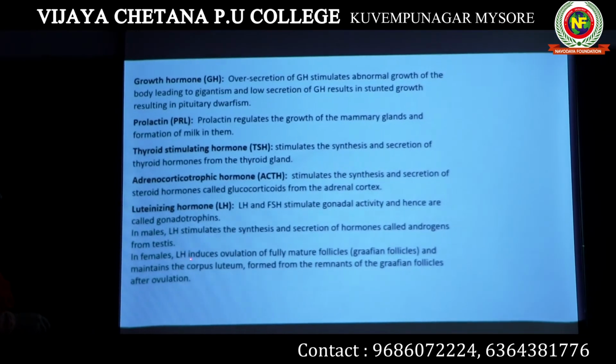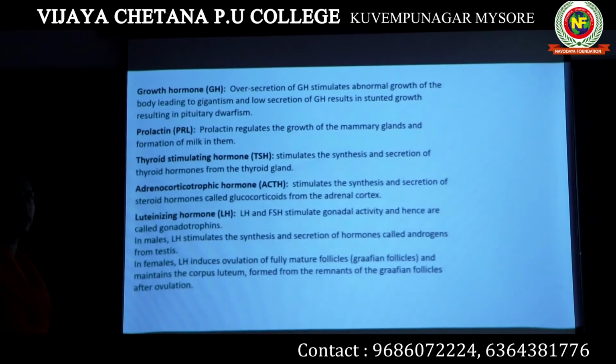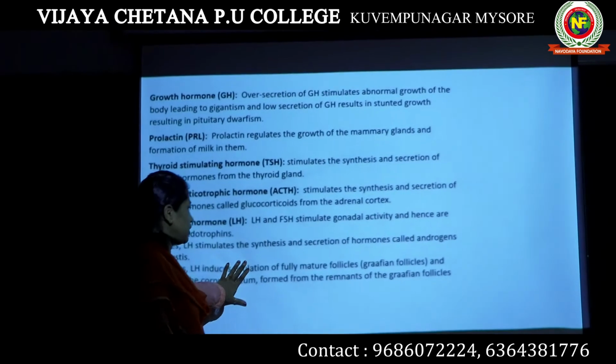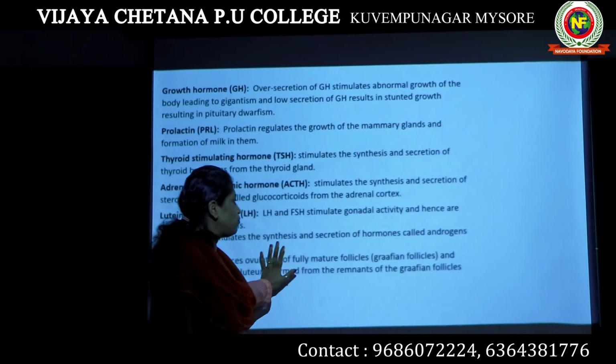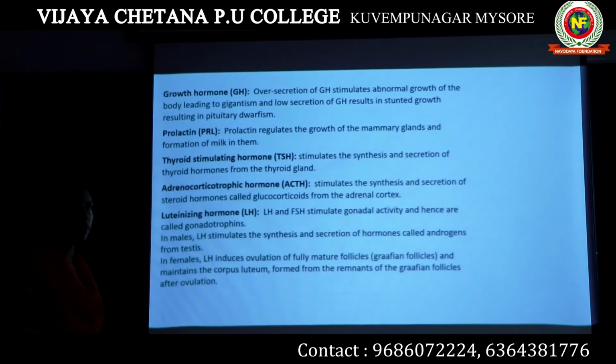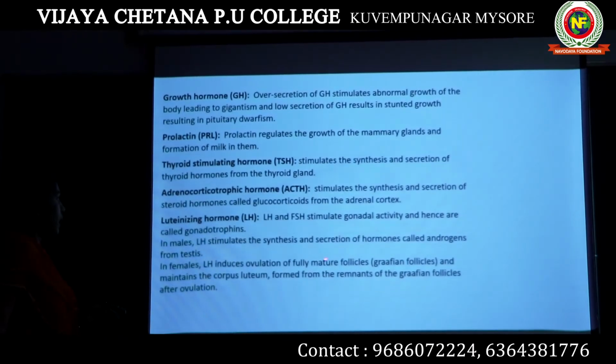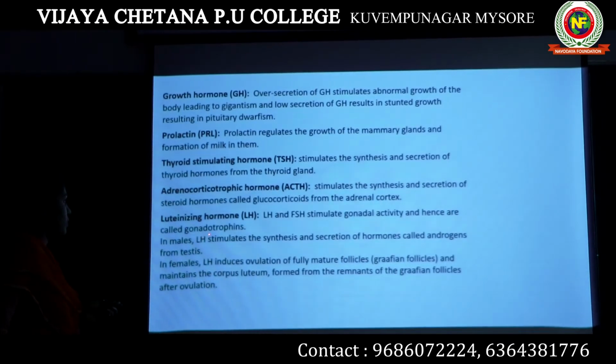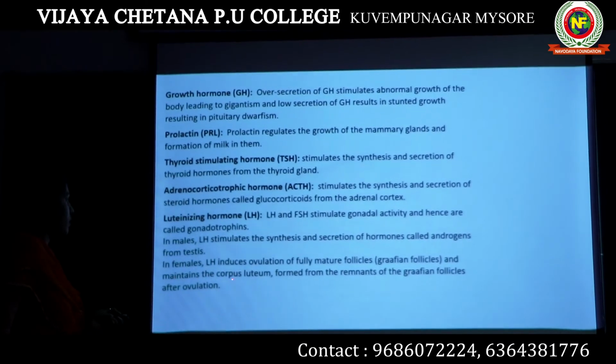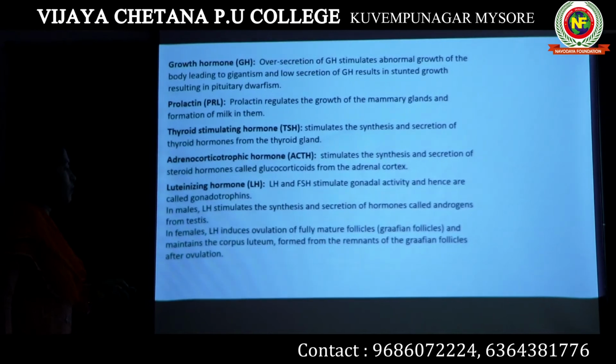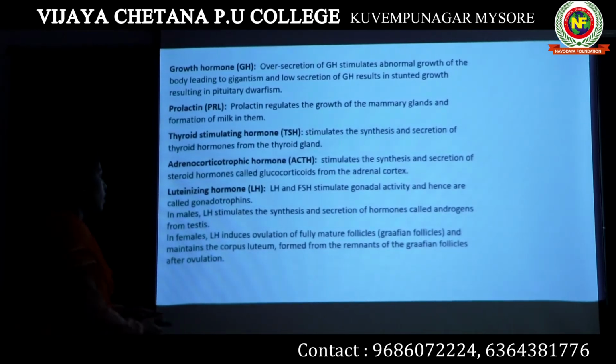In female, it induces ovulation. Ovulation is nothing but the release of the ovum from the graafian follicle in the female ovary. That function is controlled by luteinizing hormone. It also maintains the corpus luteum formed from the remnants of the graafian follicles.